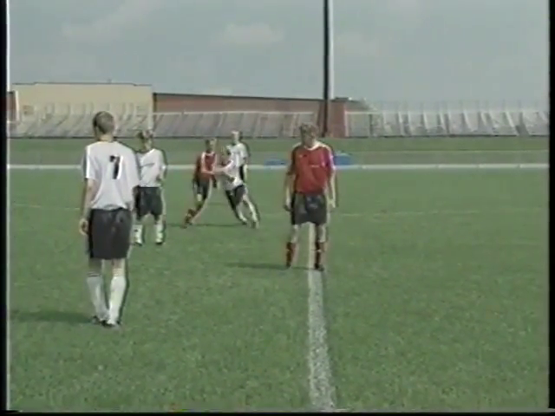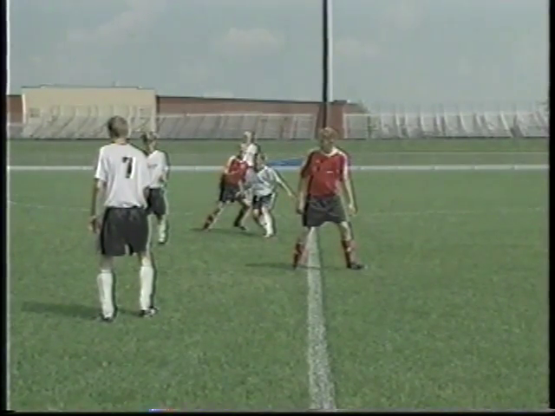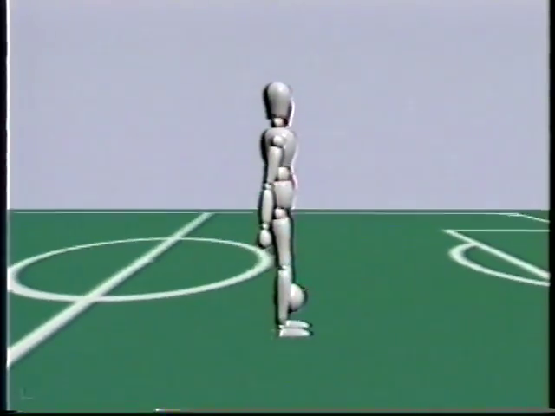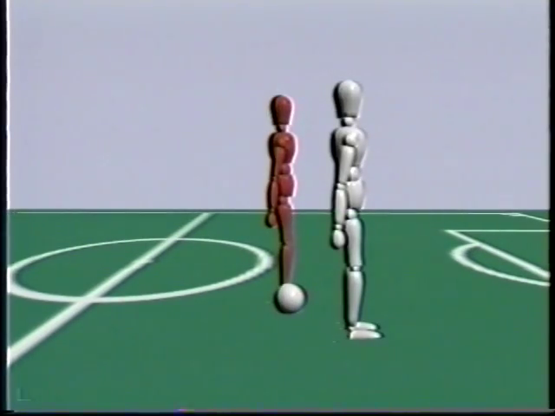However, when the attacker gets a little over-anxious and crosses the halfway line prior to the ball being played, the player is offside. Any part of the torso over the halfway line constitutes being in the opponent's half of the field. If I'm in their part of the field, I have to be even with the second to the last defender or the ball to be okay. If my body is in front of the defender or the ball, then I would be in an offside position.